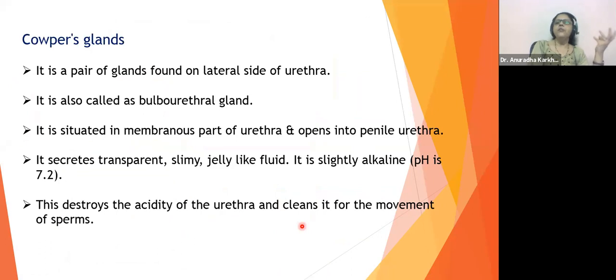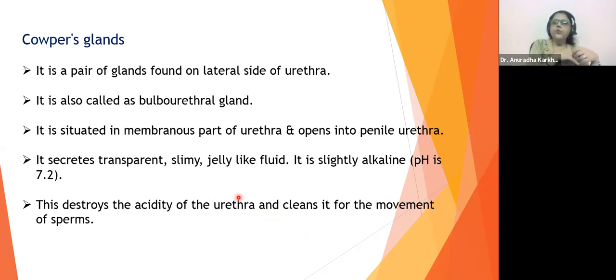After urination, the male urethra will be acidic. So if the semen passes through, then it will become neutral. And in the neutral condition, if it reaches the female reproductive tract, then it will become acidic.